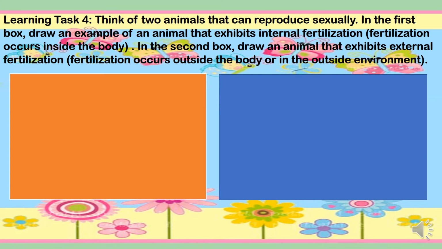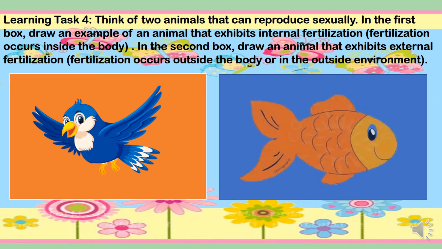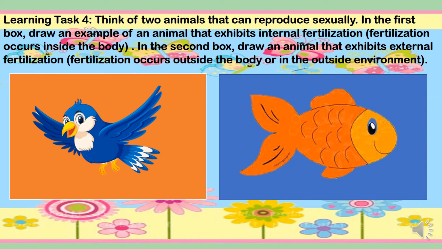Okay, so let us now answer. What do you think is the animal that can be drawn on the first box? Okay, so we have bird. So bird has internal fertilization. And the other one is, for the second box, we have fish. And fish exhibits external fertilization.